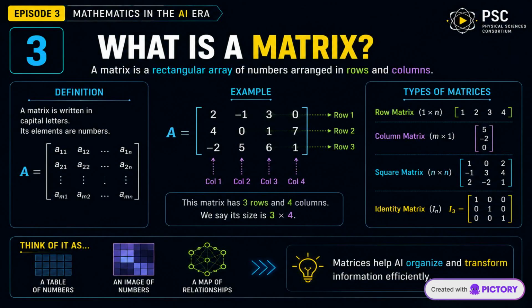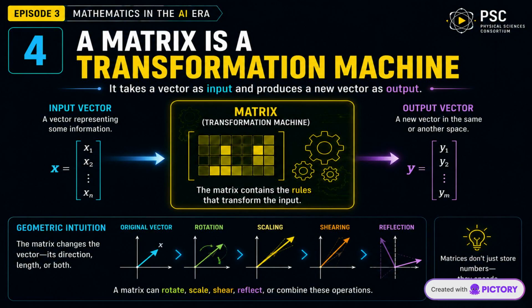A matrix is a rectangular arrangement of numbers organized into rows and columns. At first, it may look like a simple table. But mathematically, a matrix can encode relationships and perform transformations on vectors and other mathematical representations. Think of a matrix as a mathematical machine. Feed a vector into it, and the matrix produces a new vector. The transformation can rotate, stretch, compress, or reshape information, changing how that information is represented.